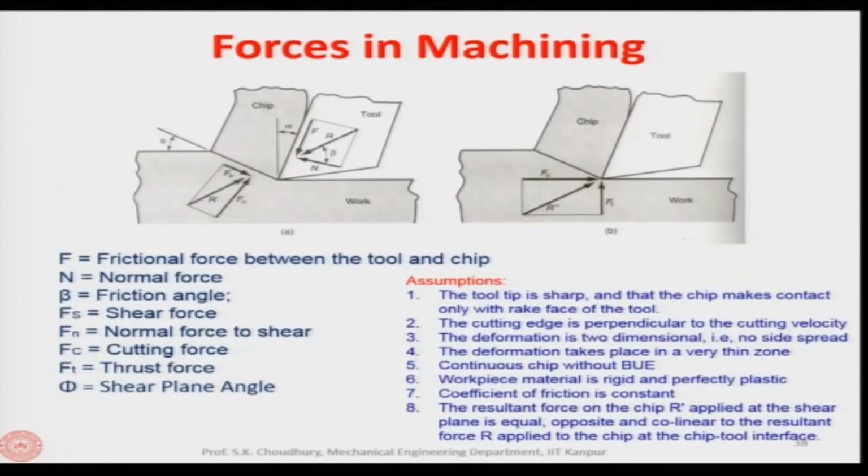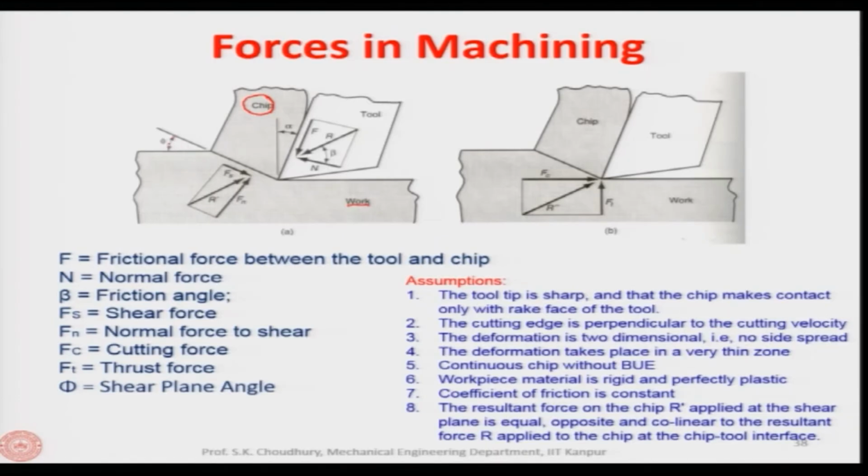Here we have the diagram where we have the workpiece, and the chip flowing along the rake face of the tool, and the tool is taken with a rake angle of alpha. This is the shear plane, the plane along which the maximum plastic deformation occurs.